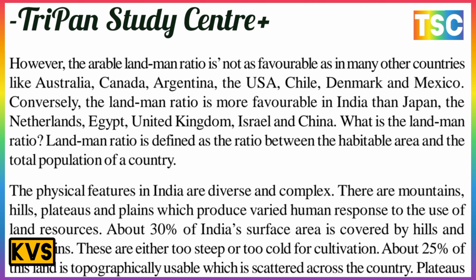The physical features in India are diverse and complex. There are mountains, hills, plateaus, and plains, which produce varied human responses to the use of land resources. About 30% of India's surface area is covered by hills and mountains. These are either too steep or too rugged for cultivation. About 25% of this land is topographically usable, which is scattered across the country.